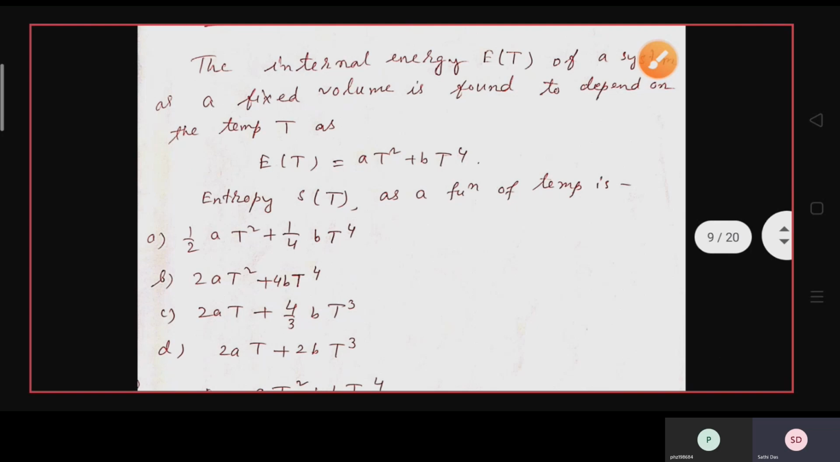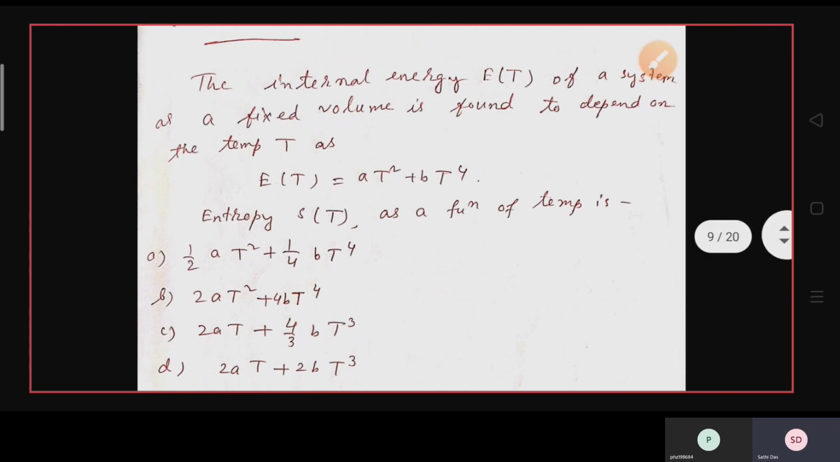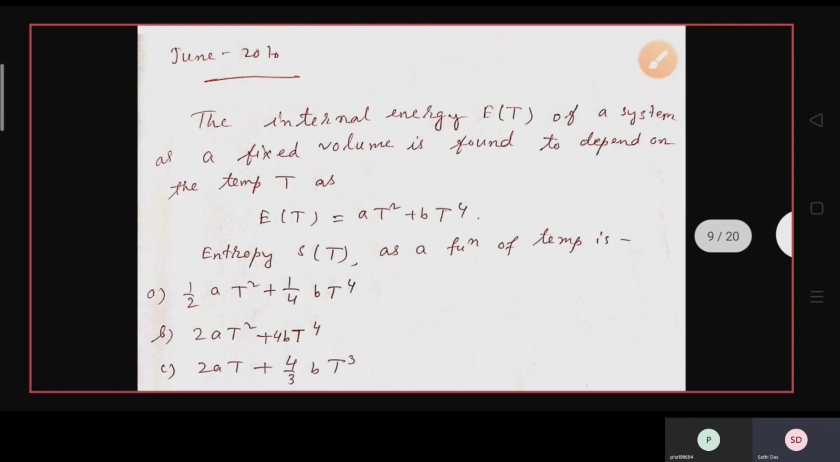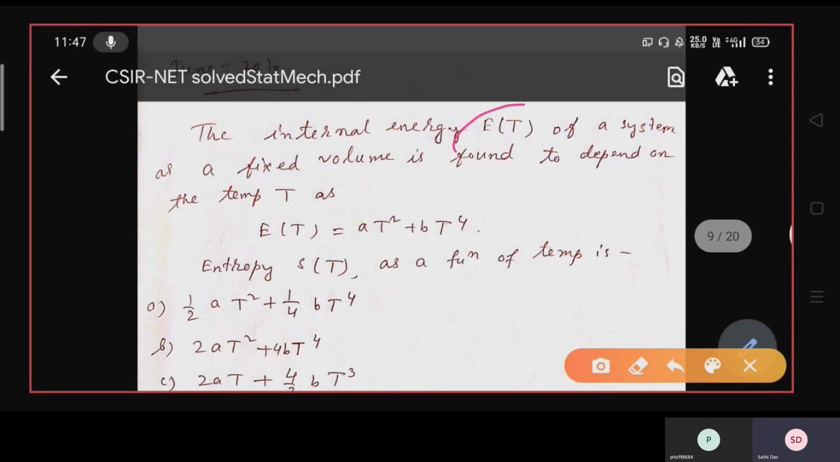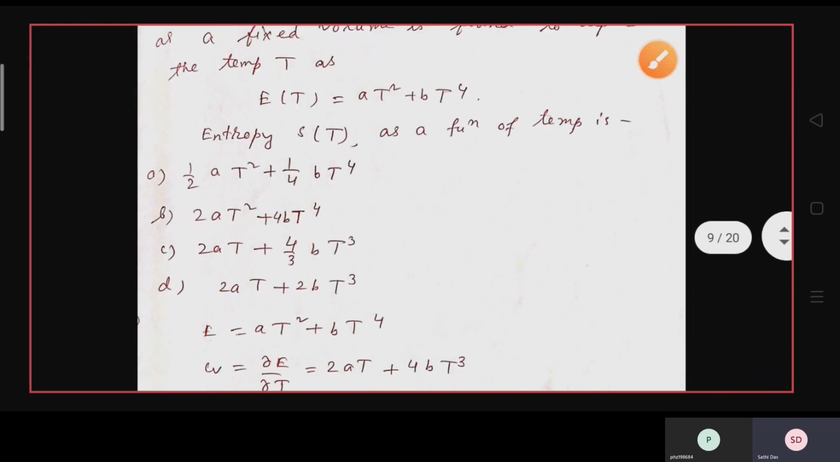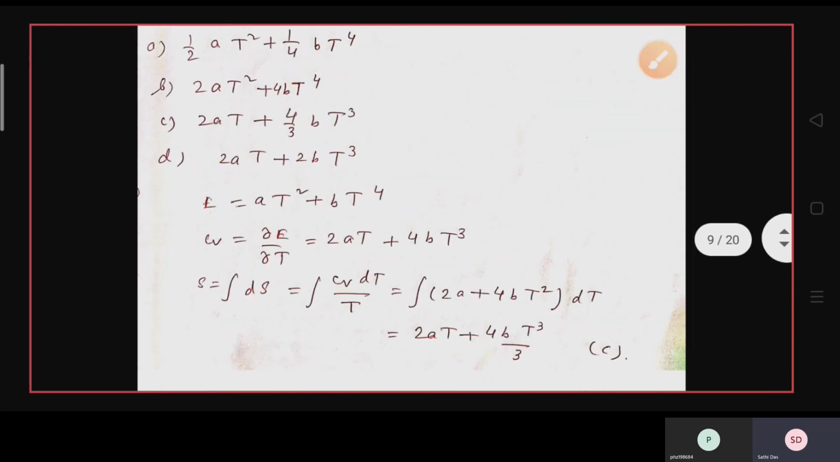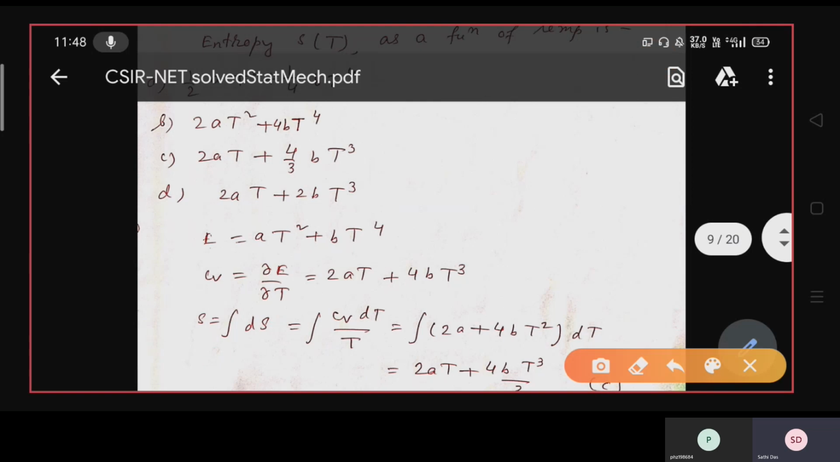This kind of question we have also discussed in the starting question, where CV was given and you were asked to find the entropy of the system. Here, in place of CV, E(T), the internal energy as a function of T, has been given, and you are instructed to find the entropy of the system. So E equals AT square plus BT to the power 4. So CV equals dE by dT, that is 2AT plus 4BT cube.